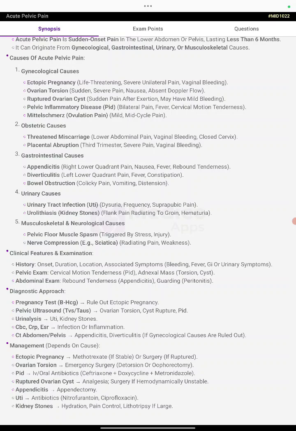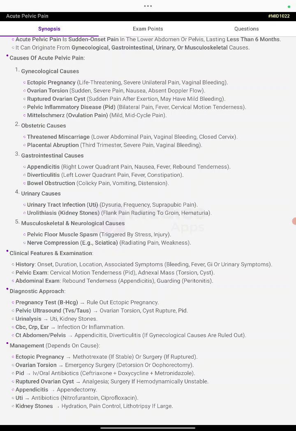Diagnostic approach: a pregnancy test to rule out ectopic pregnancy. Pelvic ultrasound for ovarian torsion, cyst rupture, and PID. Urinalysis for UTI and kidney stones. CBC, CRP, ESR for infection or inflammation. CT of the abdomen and pelvis for appendicitis or diverticulitis if gynecological causes are ruled out.